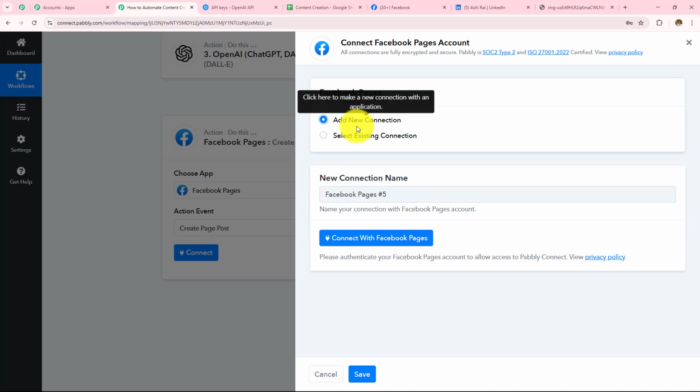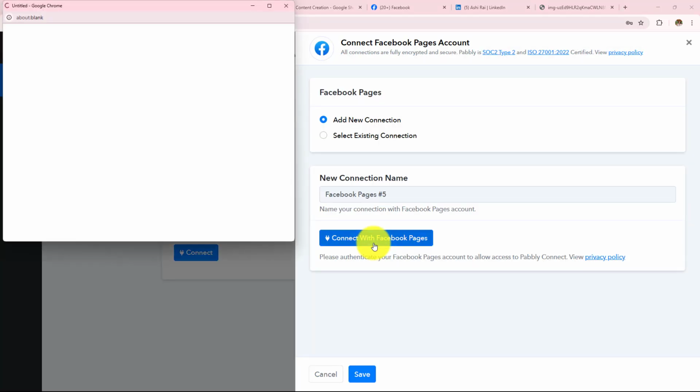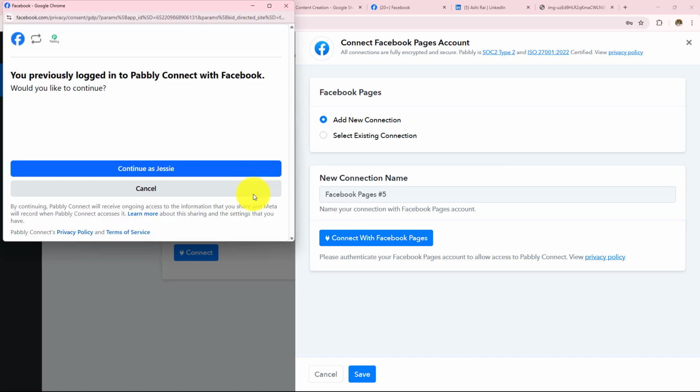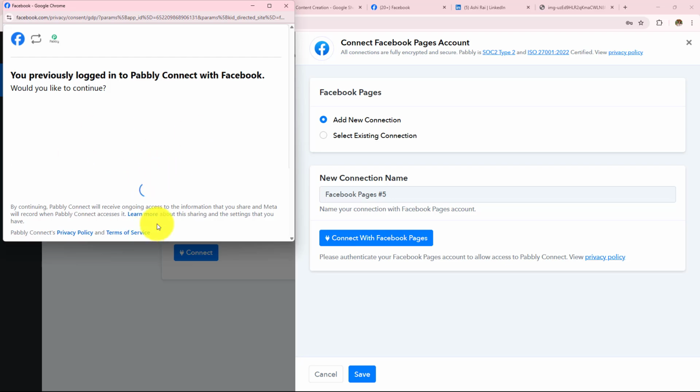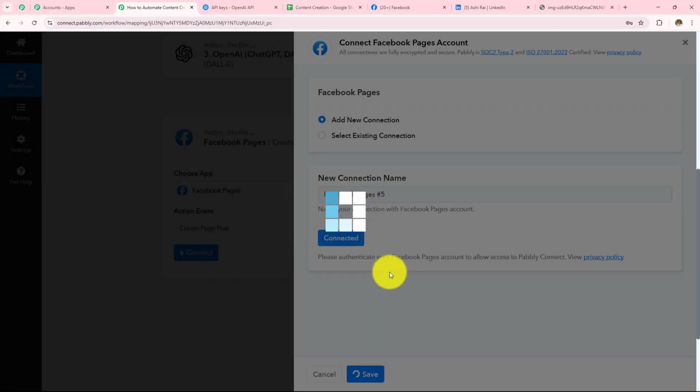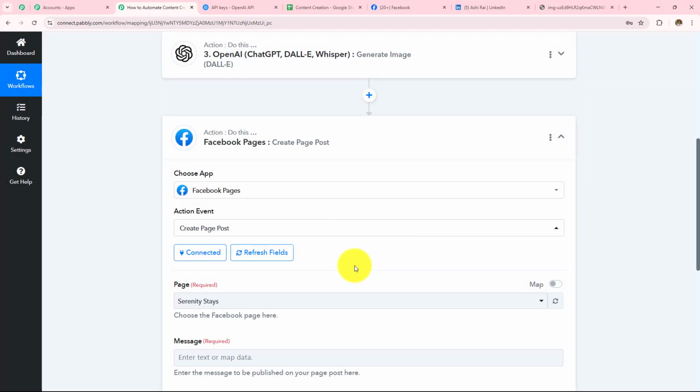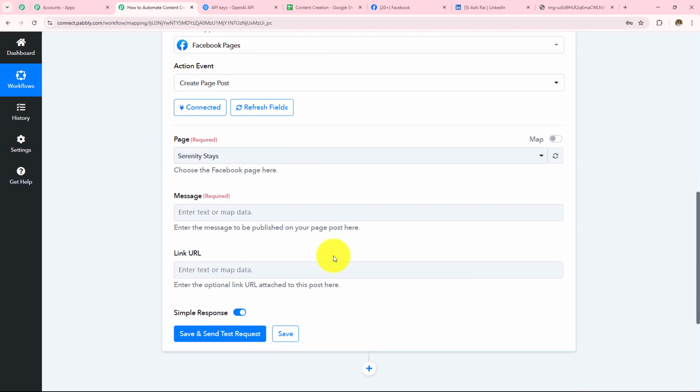If you don't have one, click on add new connection and then click on connect with Facebook Pages. Here I have already logged in to my Facebook account, and that's why it is asking me, you previously logged into Pabbly Connect with Facebook. So here I am going to continue with that account itself. It is always advisable to keep your applications logged in for easy authorization, and here authorization successful, which means Facebook Pages is now connected with Pabbly Connect.